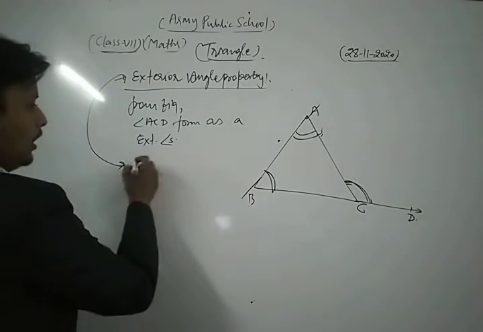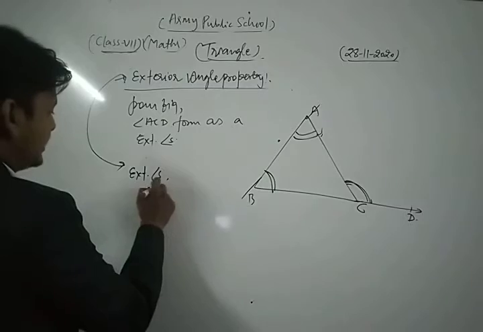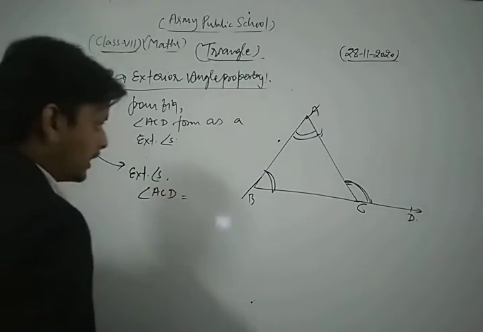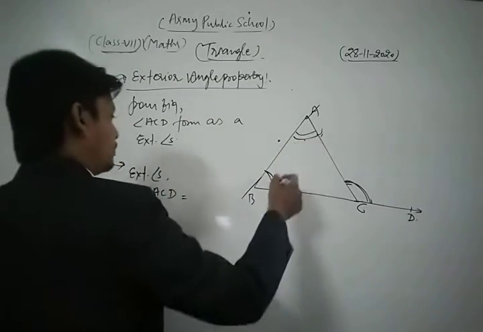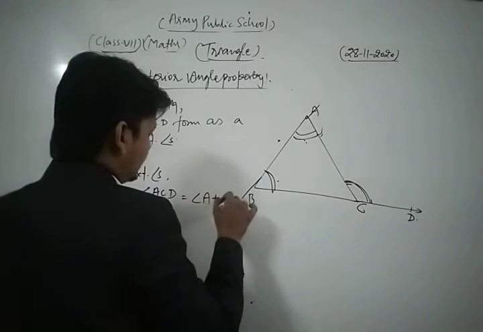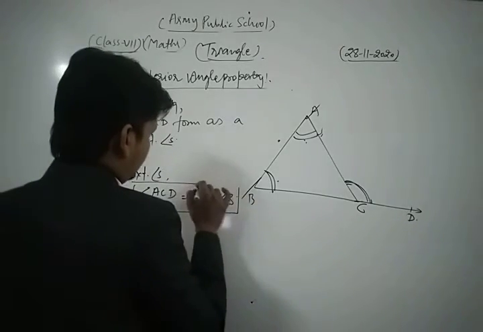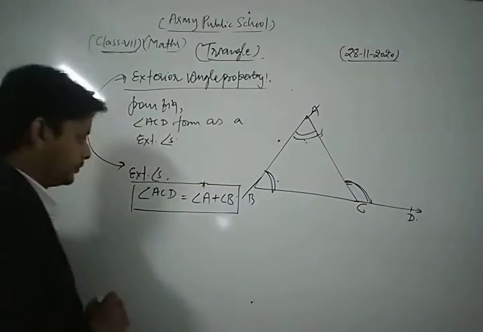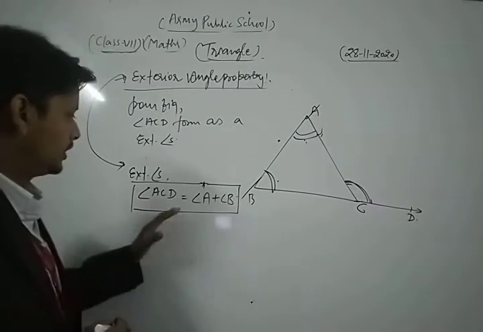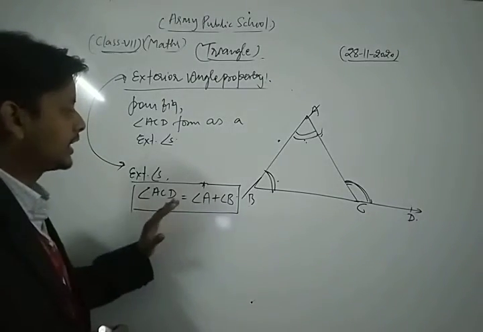Means exterior angle ACD is the same as the sum of its two opposite interior angles, that is angle A plus angle B. So this is the concept of the exterior angle property.